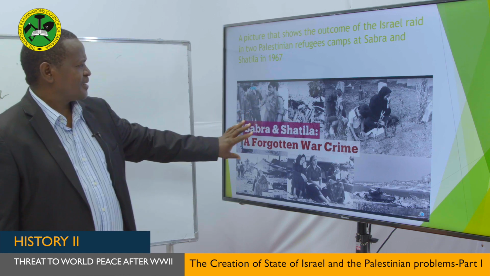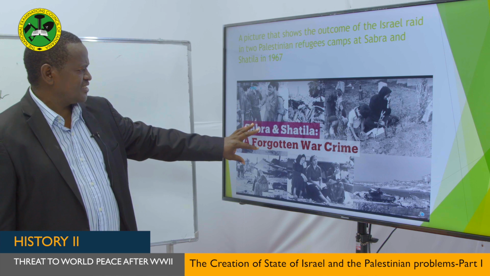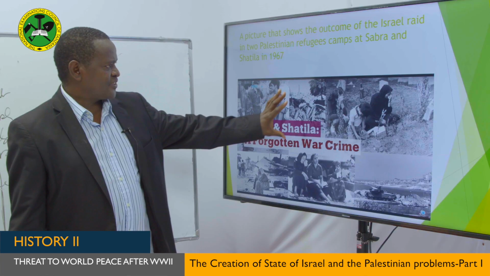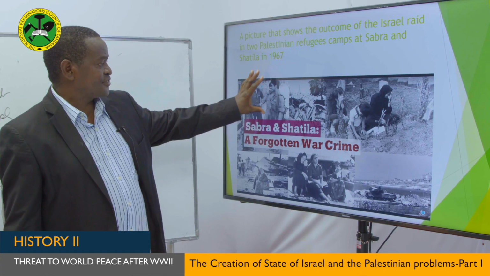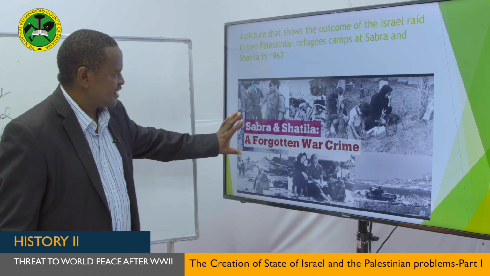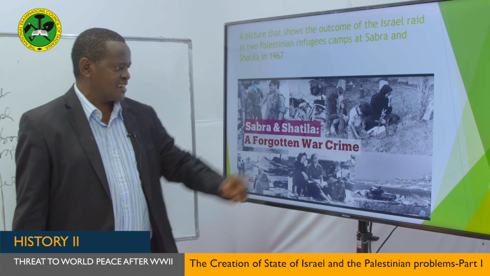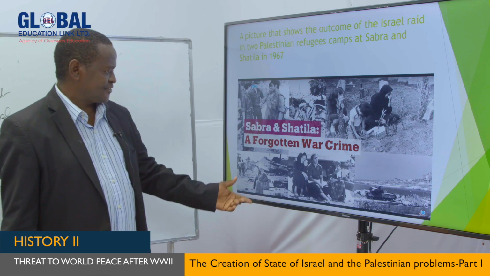This picture also shows refugees in two refugee camps in Lebanon, Sabra and Shatila. The Israeli army attacked these refugee camps, and there were a lot of people killed and casualties, as you can see.